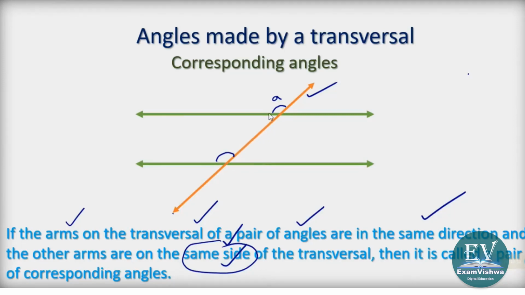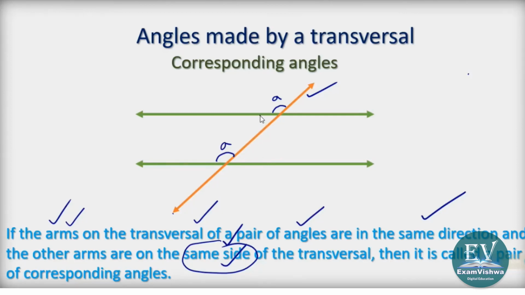Then we will call these two corresponding angles. They are on the same side and this arm is in the same direction as the other angle's arm. Mainly it is on the same side and the same direction. One arm will be in the same direction.